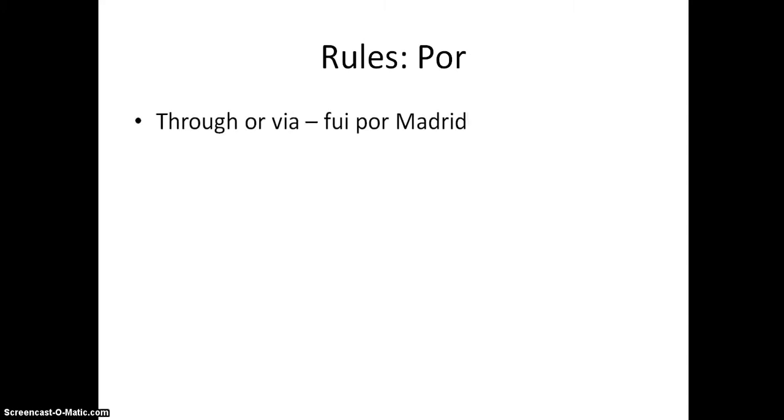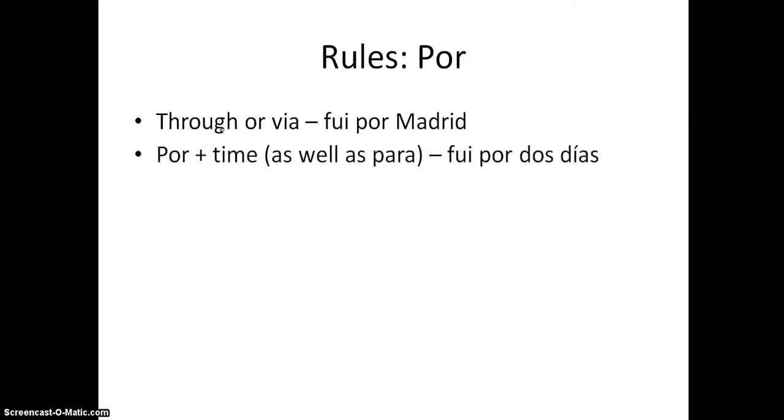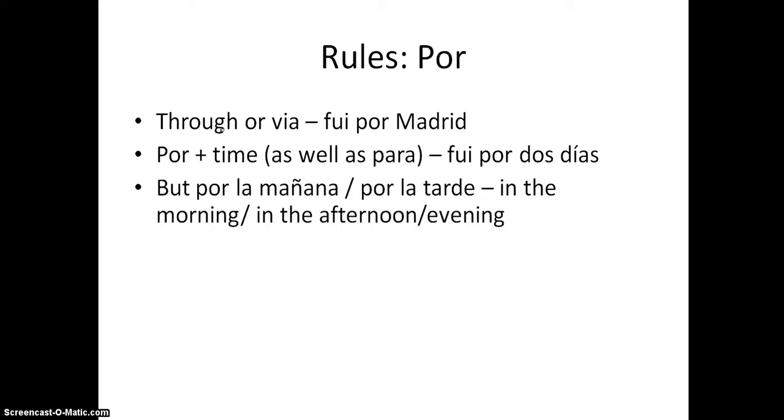Okay, so por, used for "through" or "via". So "fui por Madrid", I went through Madrid or went via Madrid. Por with time, as we said. "Fui por 2 días", I went for 2 days. But we have to say "por la mañana" and "por la tarde" and "por la noche", which I haven't written on here. So in the morning, in the afternoon, in the evening, we can't say para.